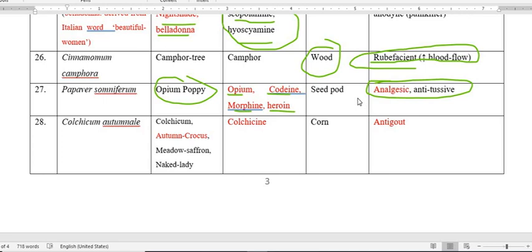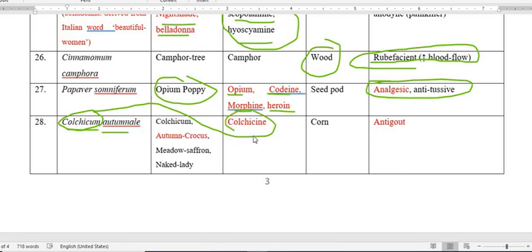Next is Colchicum autumnale. The active constituent of this plant is quite similar to the botanical name. The name is colchicine.